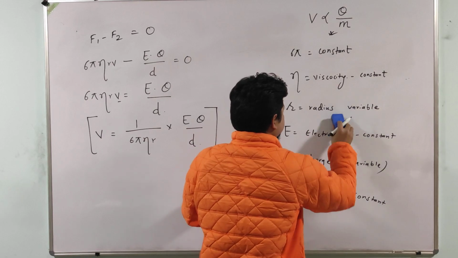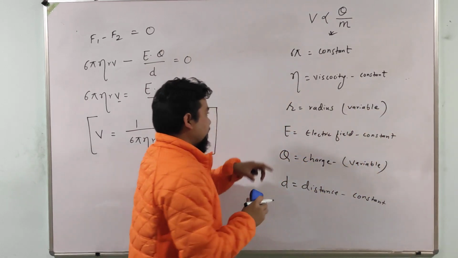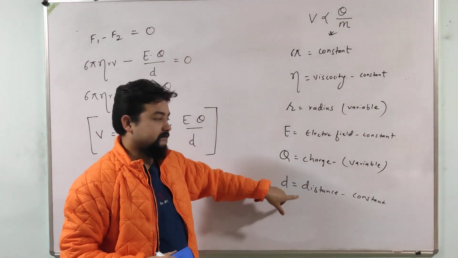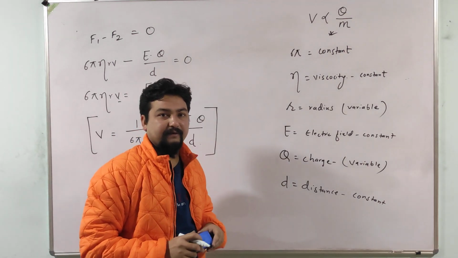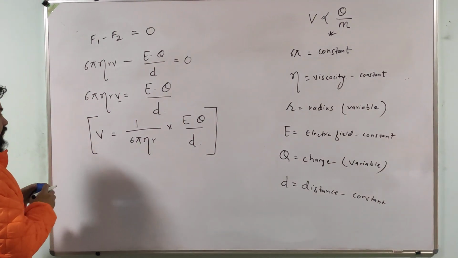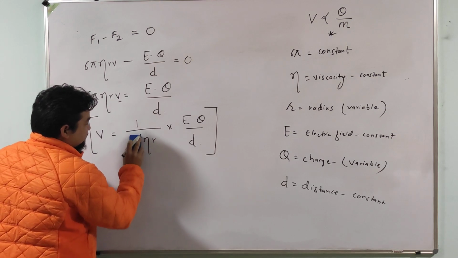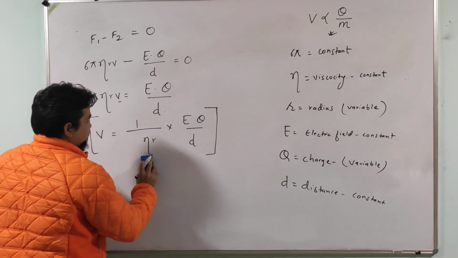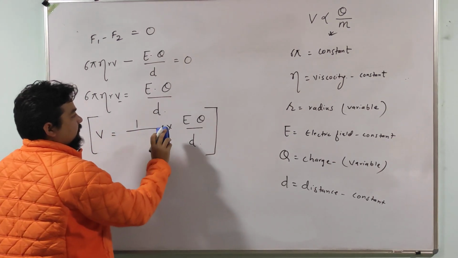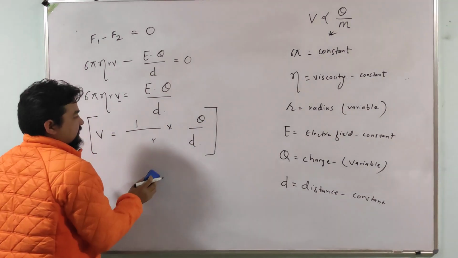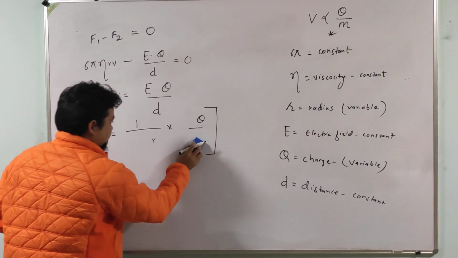So here radius and charge are variable. 6 pi is constant, viscosity is constant, electric field is constant, distance is constant.